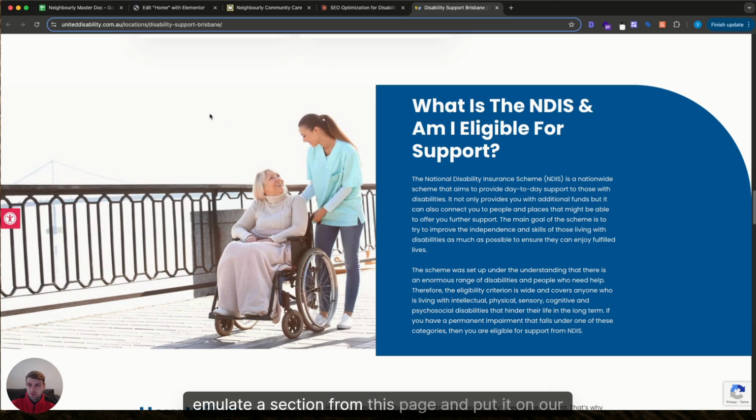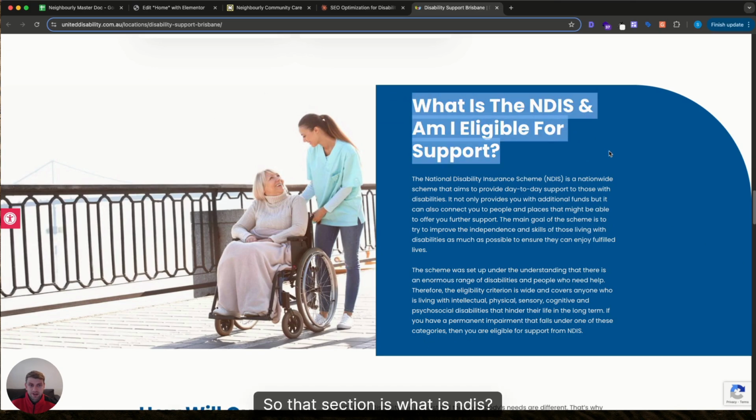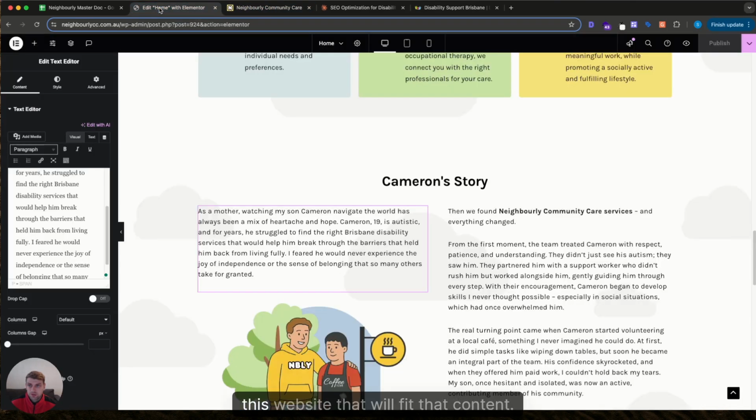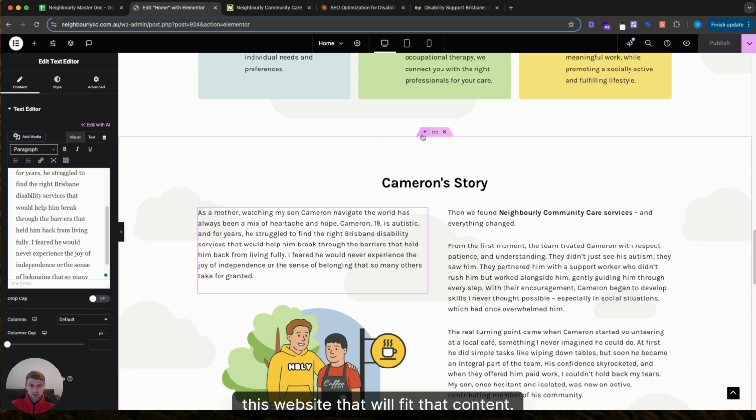Now, earlier when we were looking at the United Disability website, I mentioned that I wanted to emulate a section from this page and put it on our own. So that section is, what is NDIS and am I eligible for support? So what I want to do is go and create a section on this website that will fit that content.